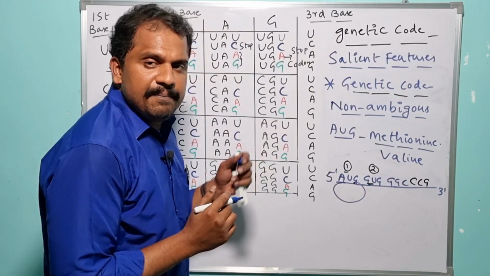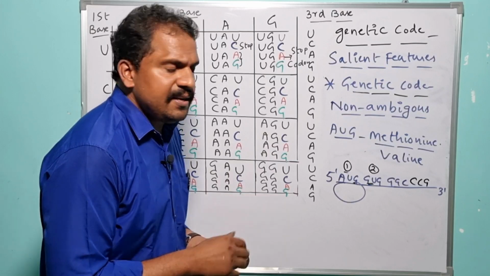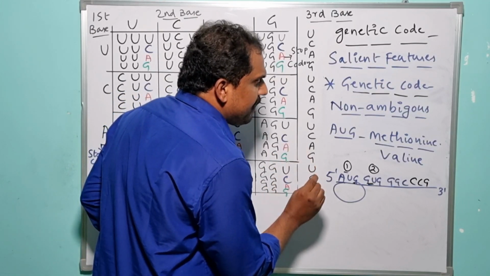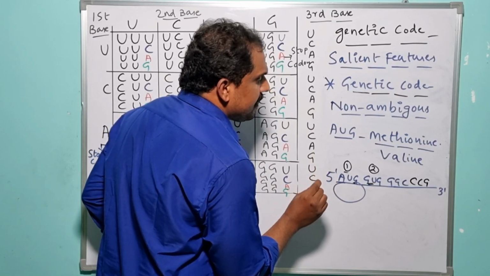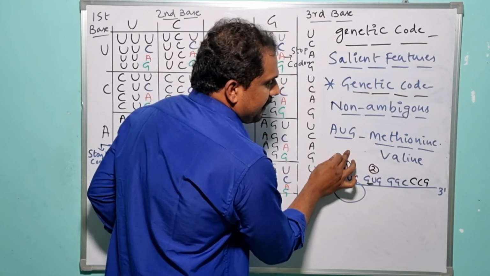If the genetic code is ambiguous. But here the genetic code is non-ambiguous, that means either in case of prokaryotes or eukaryotes, primitive organisms or complex organisms, a particular codon is very specific to one particular amino acid.